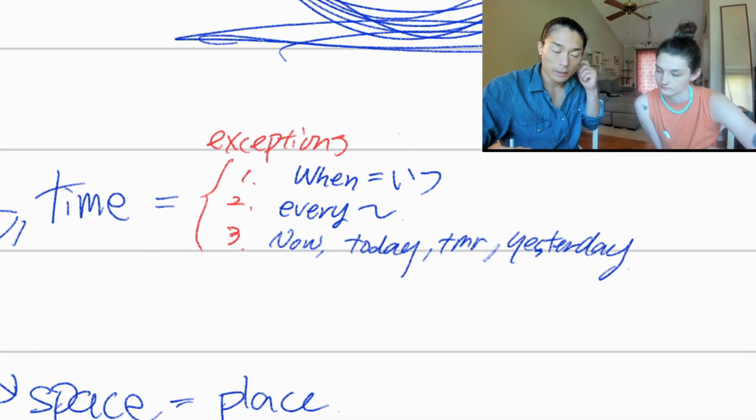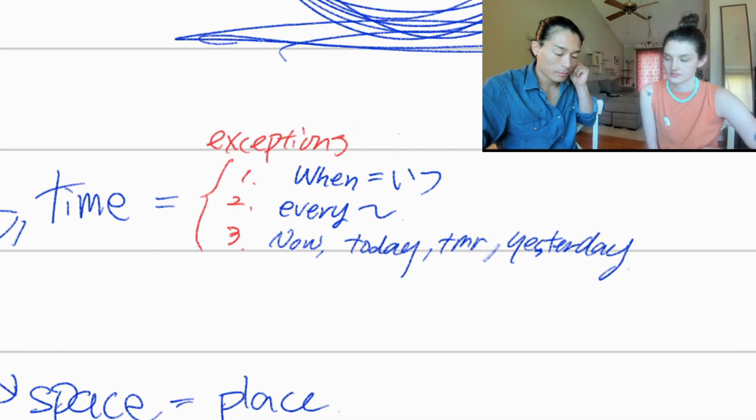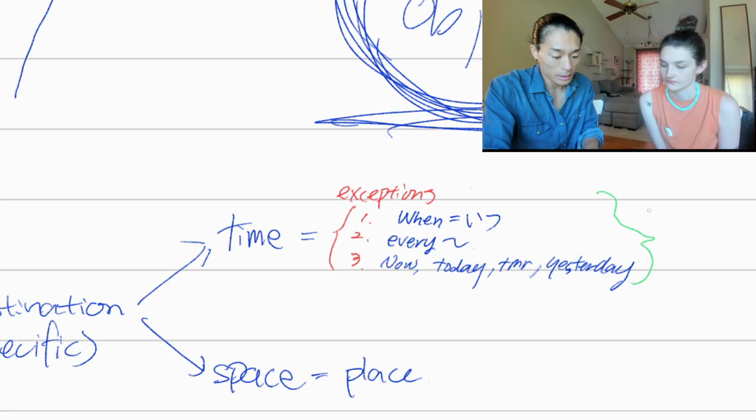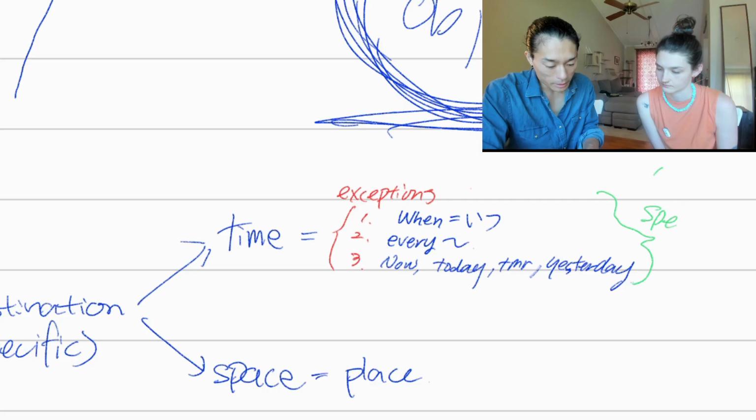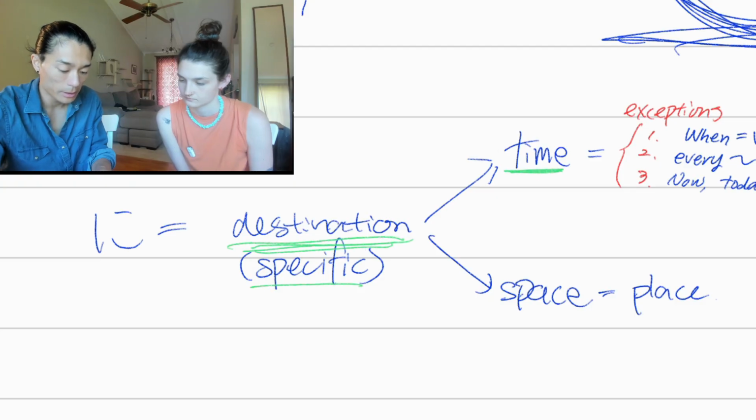How come these are the exceptions? We can't use ni because it's not specific. Good. That's the most important point you want to know, is that these three are not specific. That's why we cannot use it, because again, like you said, ni is a specific destination, so time has to be specific. It would be like at 3 p.m. or at a specific time in the day. It can also be like Monday, Tuesday, Wednesday, or July, August.